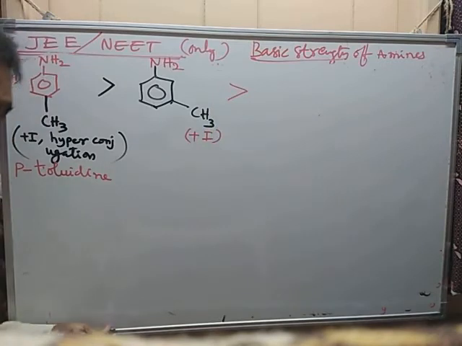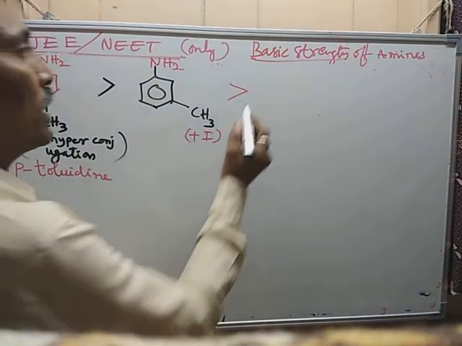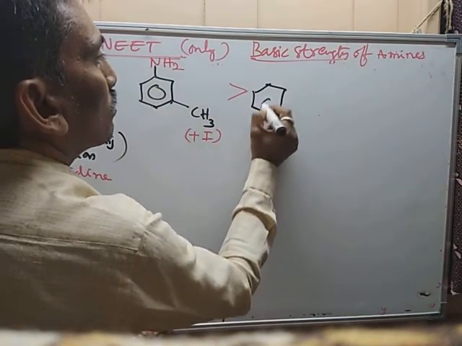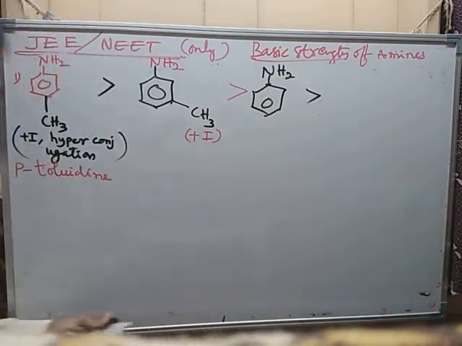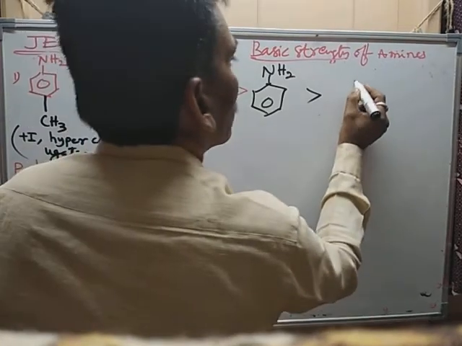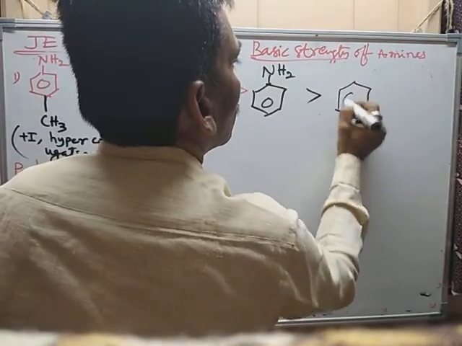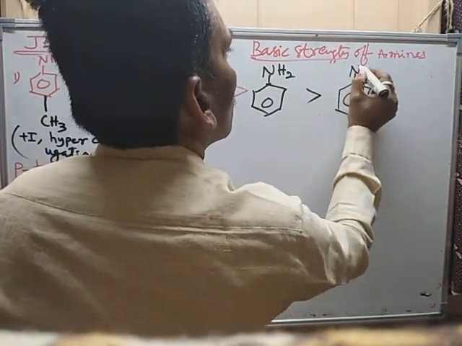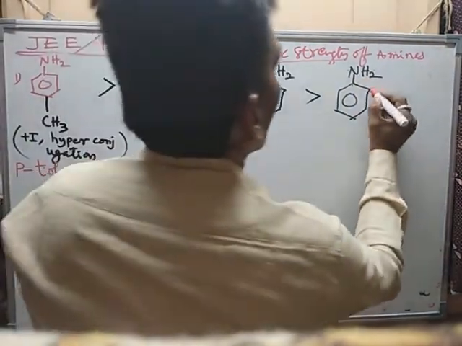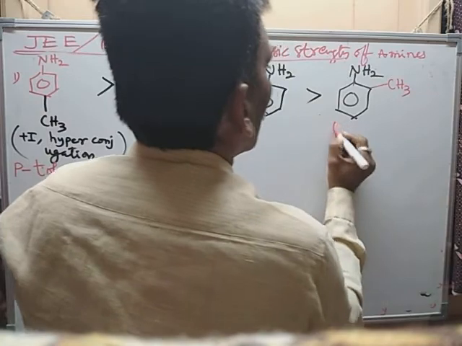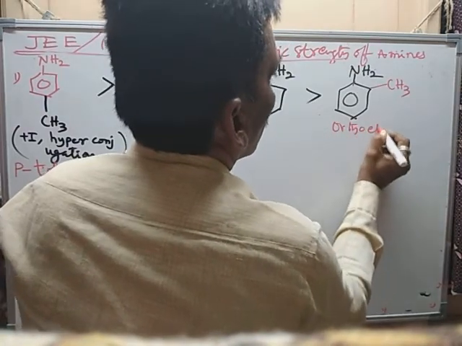And as usual, what is there? The parent compound aniline. And what is surprisingly observed, irrespective of the nature of the substituent at ortho position, it has which effect? Ortho effect. Then this is NH2, and the group is methyl group, and it is exerting ortho effect.